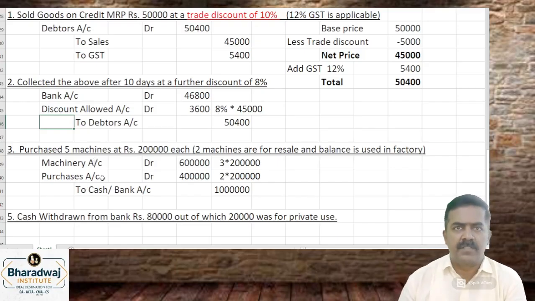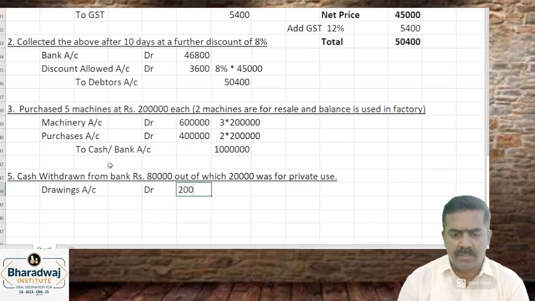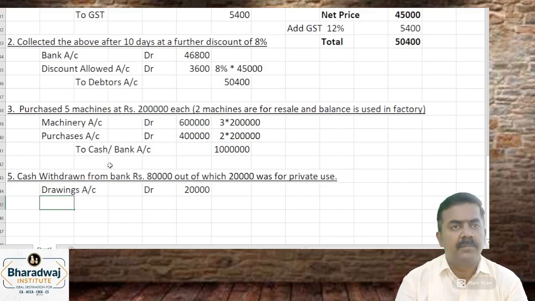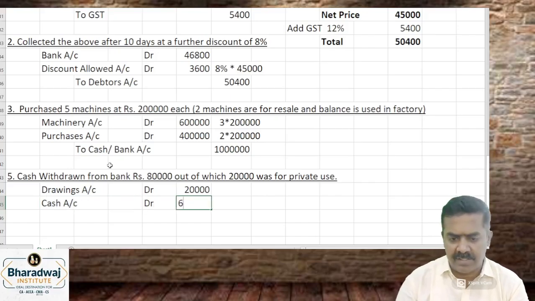What is the entry you will pass? Whatever is used for personal purpose, drawings account debit, how much? 20,000. Then cash account debit 60,000. To credit the giver, bank account, how much? 80,000.